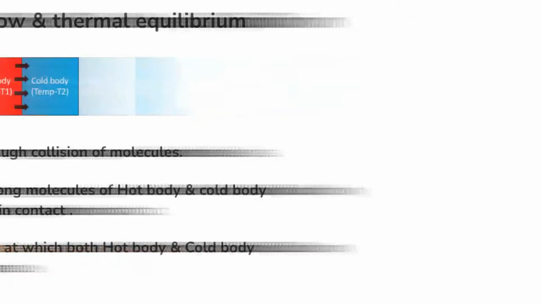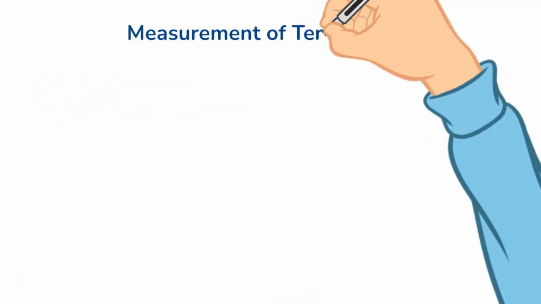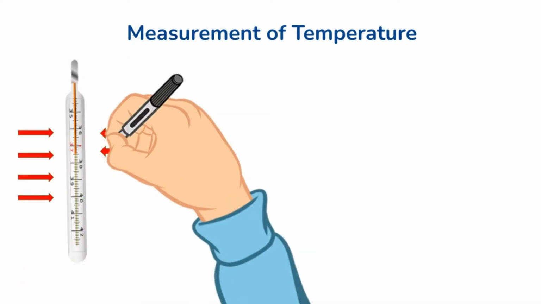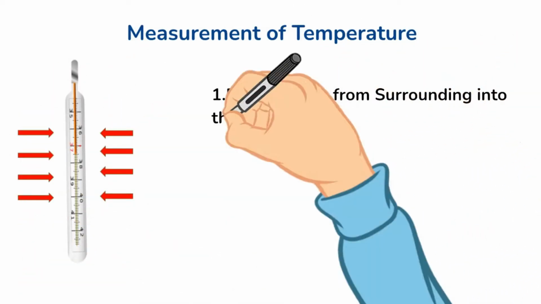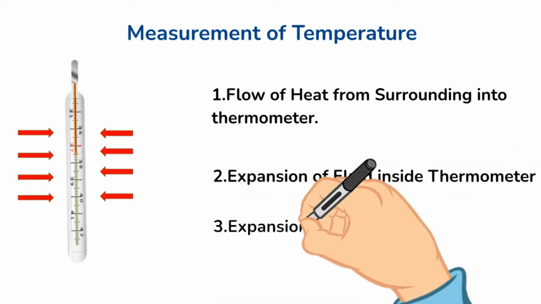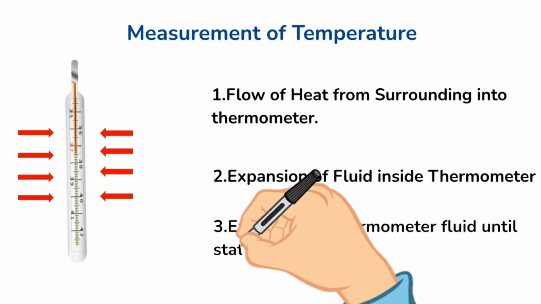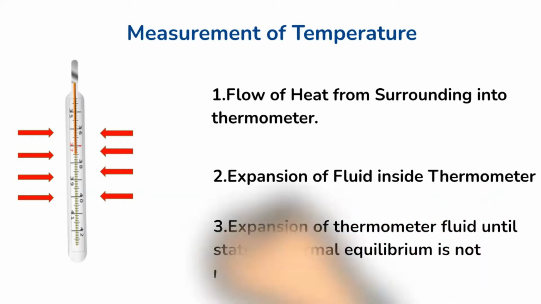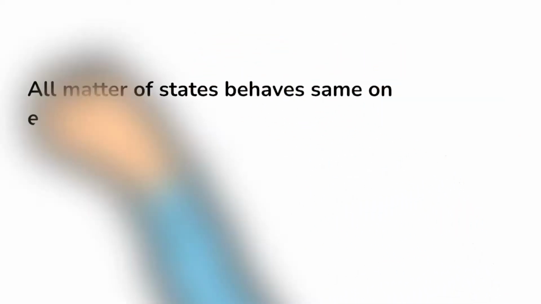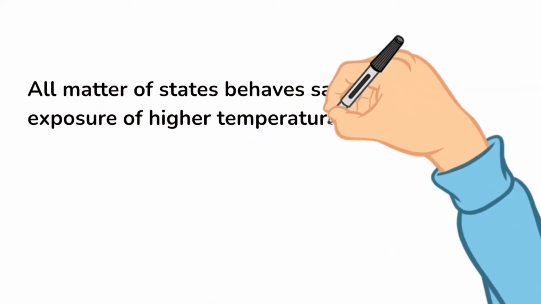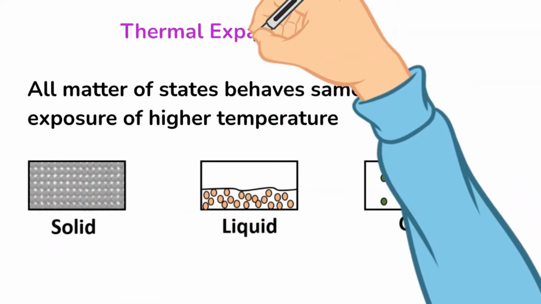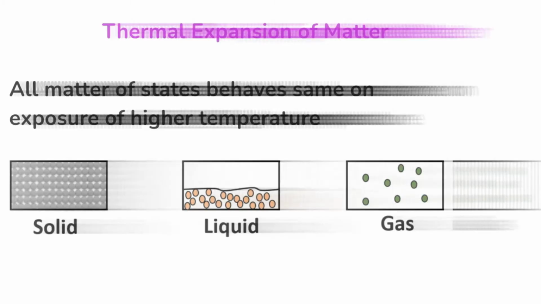This is how the thermometer measures the temperature. Heat from the environment will be in contact with the thermometer and flow into the thermometer fluid, causing atoms to gain kinetic energy. The column will start expanding until it is in thermal equilibrium with the environment. Thus, it allows us to measure the temperature in a man-made unit. We must bear in mind that all phases of matter expand with exposure to higher temperature, whether the state of matter is solid, liquid, or gas. This phenomenon is called thermal expansion.